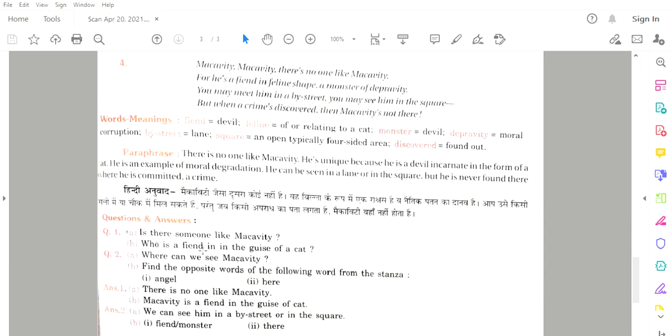So we'll look at the questions. Is there someone like Macavity? No, there is no one like Macavity. Who is a fiend in the guise of a cat?